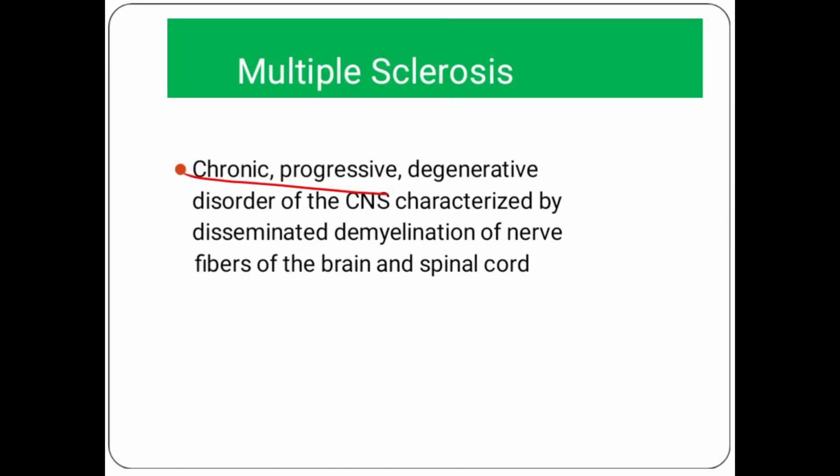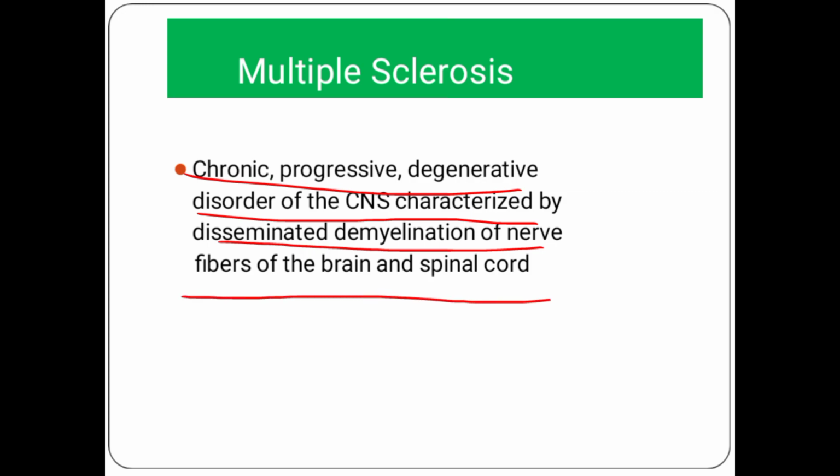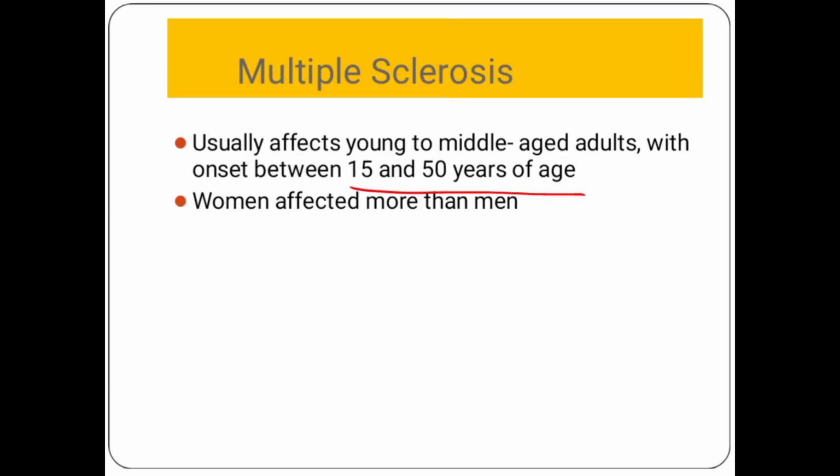It is a chronic, progressive, and degenerative disorder of the CNS, characterized by disseminated demyelination of the nerve fibers of the brain and spinal cord. So basically, it is a slowly progressive disease that affects the neurons of the CNS. In this, the myelinated neurons become demyelinated, and it is spread throughout the brain and spinal cord. The age it affects is basically 15 to 50, meaning it can affect young to middle-aged people. Women are more affected in this case.